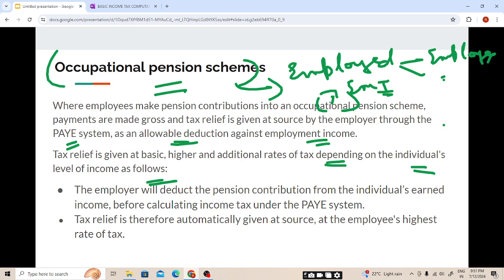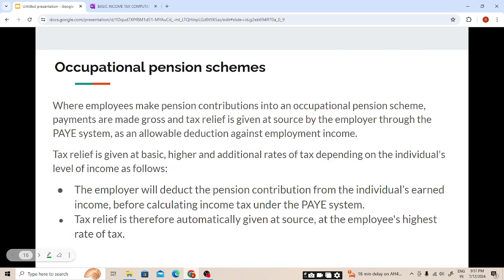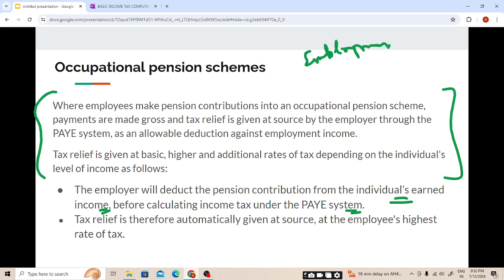If an individual has only employment income of 100,000 and they contribute 50,000 to the occupational pension scheme, the relief will be available at higher rate. I hope it is clear. This is general theory and it is very easy, students. The employer will deduct the pension contribution from the individual's earned income before calculating income tax under the PAYE system. And we had seen the employment income earned will be taxed under PAYE, meaning as we earn we will be paying the tax to the HMRC.